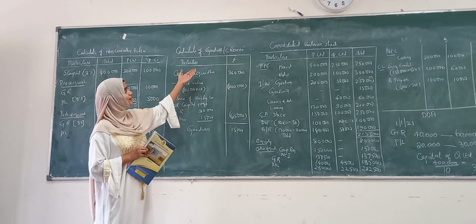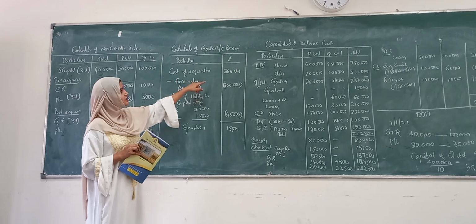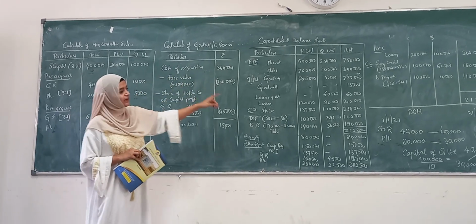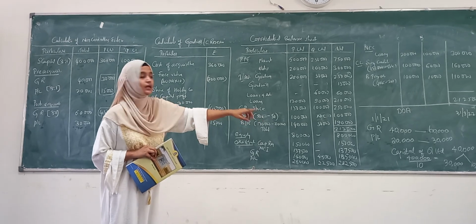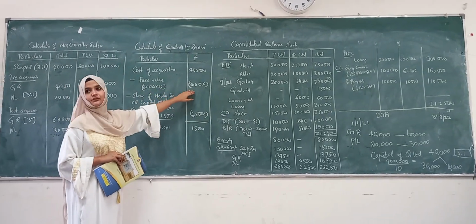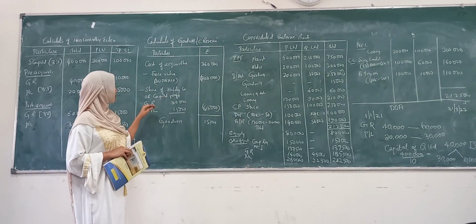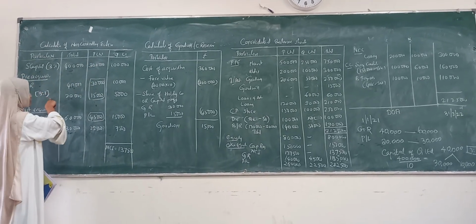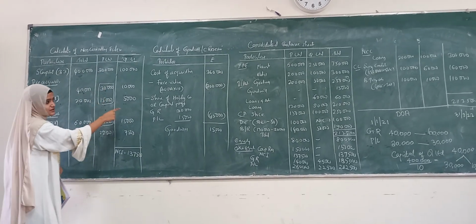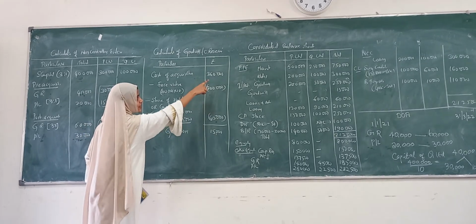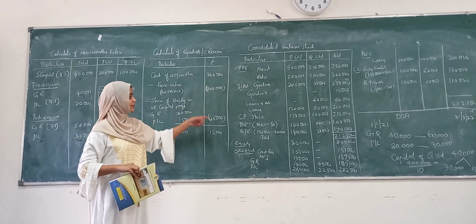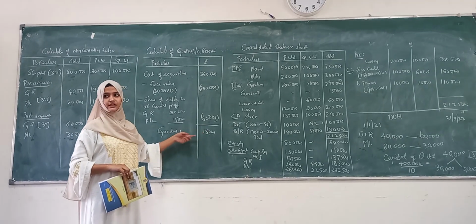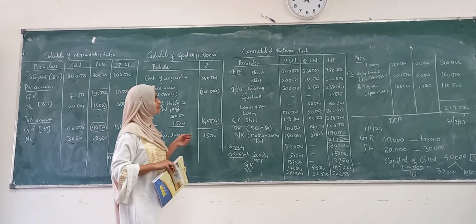Moving on to goodwill. Cost of acquisition is 3,60,000, as given in investments. Minus the face value: we have 30,000 shares of rupees 10 each, which will be 3 lakhs. Share of the holding company, P Limited, in general reserve and profit and loss: 30,000 plus 15,000 will be 45,000. 3,60,000 minus 3 lakhs minus 45,000 will be our goodwill, 15,000. If it is negative, that will be our capital reserve.